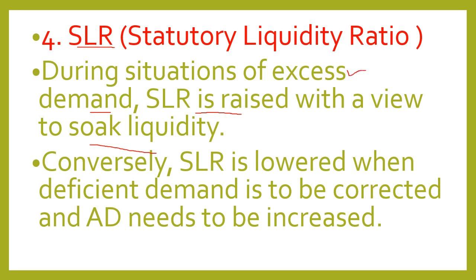Conversely, SLR is lowered when deficient demand is to be corrected and AD needs to be increased, because reduction in SLR means increase in credit creation capacity of commercial banks, which means income will increase and demand will increase to correct the problem of deficient demand.